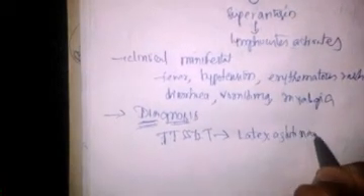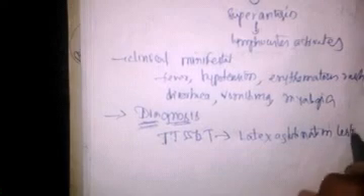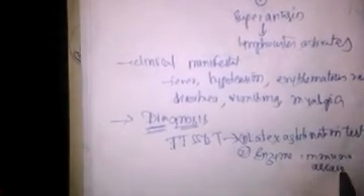And the second one is enzyme immunoassay. These are two important tests through which we can identify this toxin.